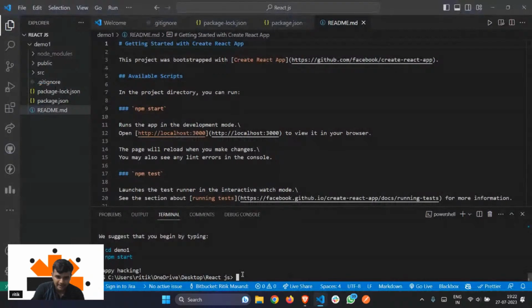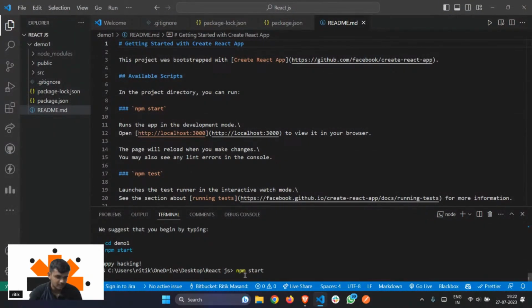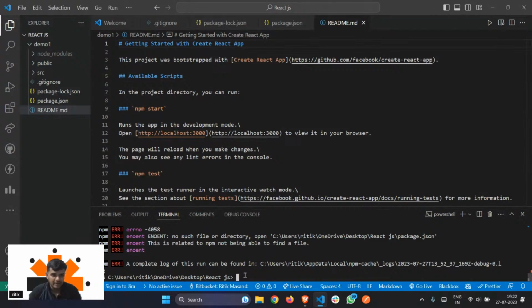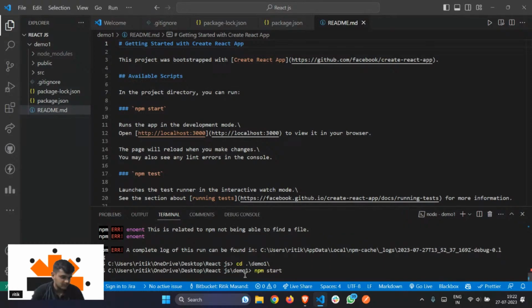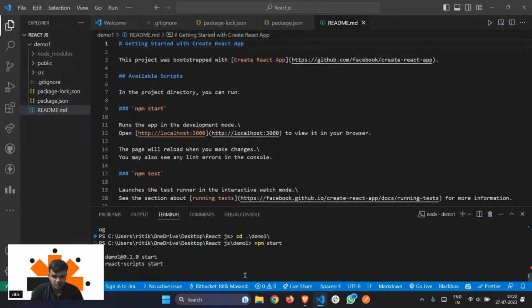So I'll quickly come here. I'll just type in npm start. Okay, I'll first have to change the directory. What is the directory? It's demo1. And now I'll do npm start. Again, it will just take a minute or so, and then it will run.